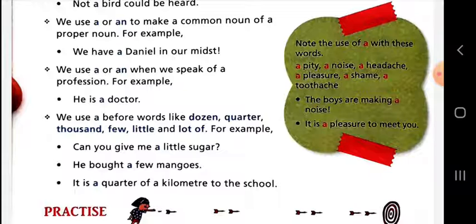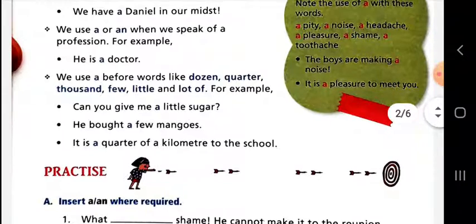We use a before words like dozen, quarter, thousand, few, little, and lot of. Can you give me a little sugar? He bought a few mangoes. It is a quarter of a kilometer to the school. These are the words you need to learn.